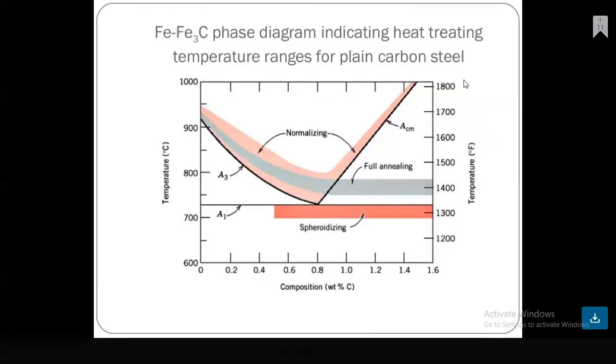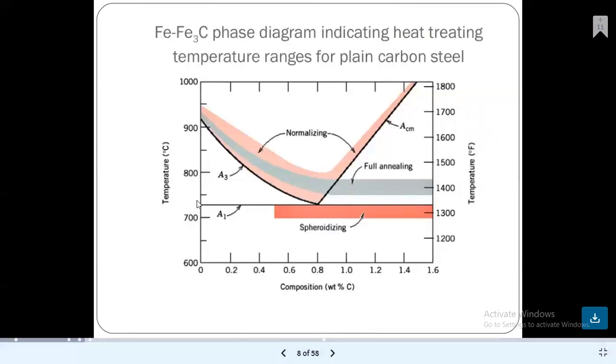Different regions are shown in this diagram. This is A1 and this is spheroidizing. This is A3 and this is ACM. In between ACM and A3 is the normalizing region. Then the full annealing process is there.